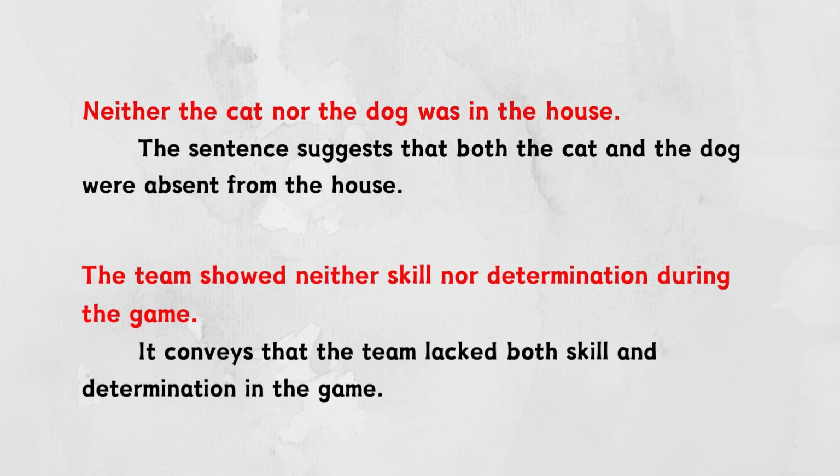Neither the cat nor the dog was in the house. The sentence suggests that both the cat and the dog were absent from the house. The team showed neither skill nor determination during the game. It conveys that the team lacked both skill and determination in the game.